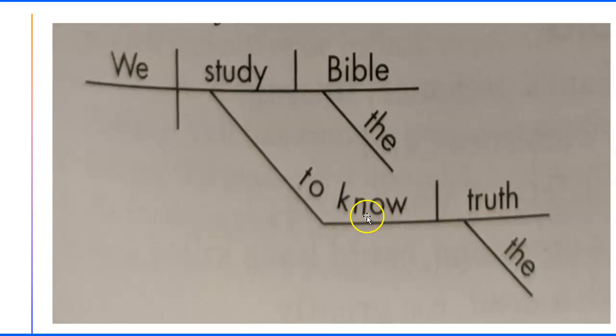If you know what an arc is, if you have ever studied circles and you pull out just one piece of the circle, that's an arc. It makes a semicircle. So that semicircle is what "to know" is sitting on. The reason that you have to leave more space is in case there's a direct object. We study the Bible to know what? To know the truth. And so this one is different.